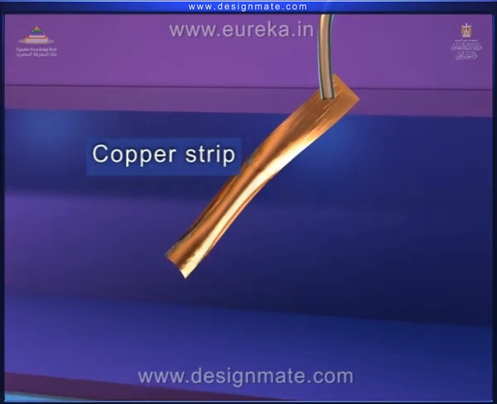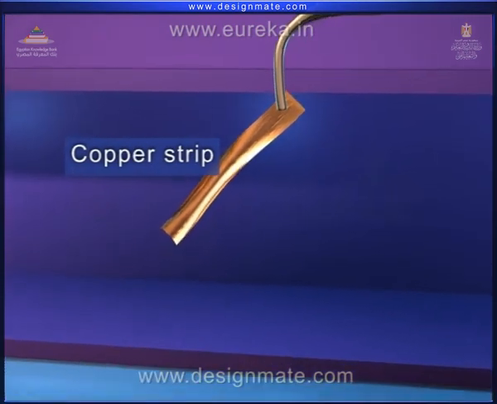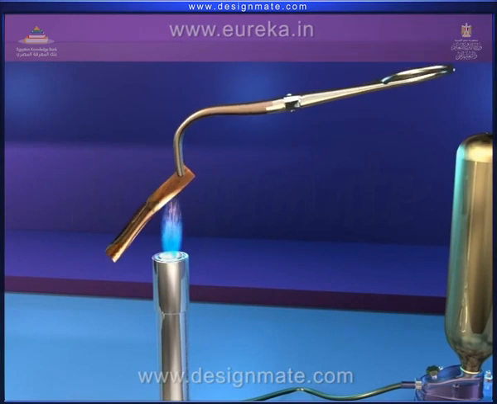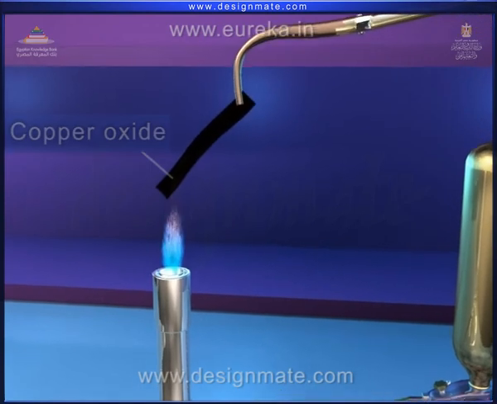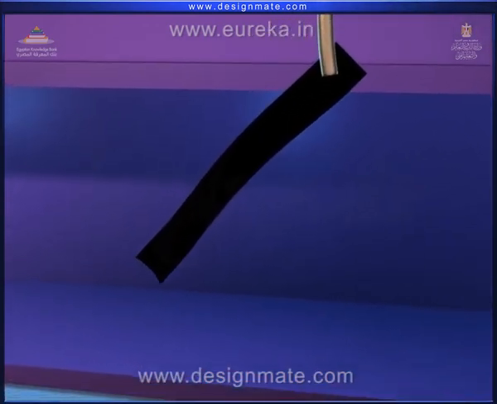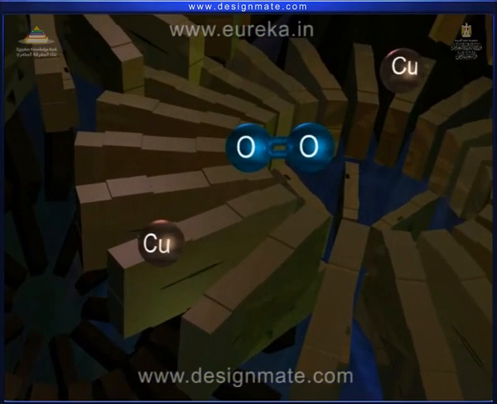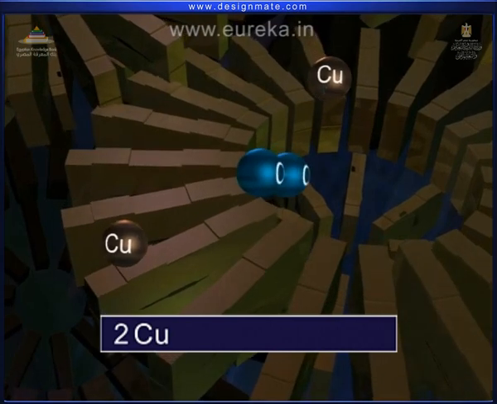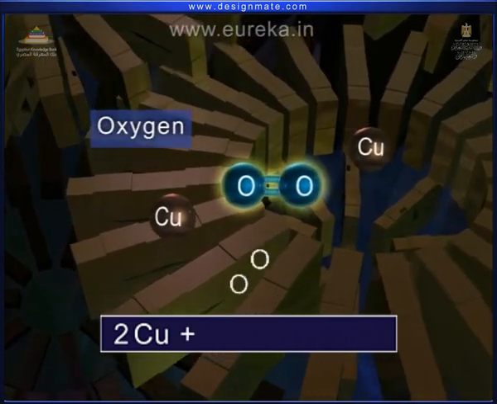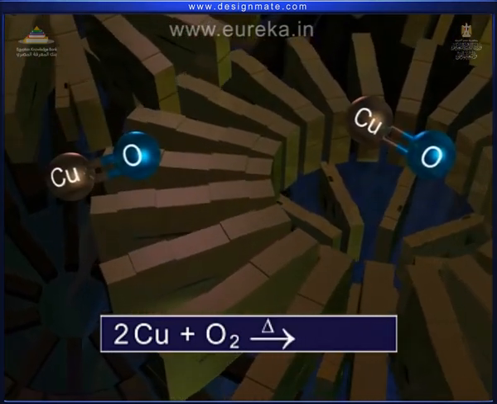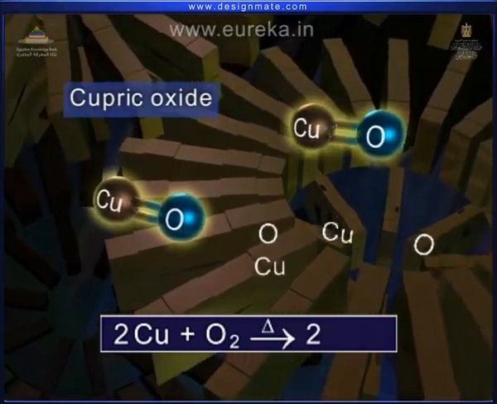Metals like copper form copper oxide. When a thin metal strip of copper is heated in the presence of air over a Bunsen burner, a black layer of copper oxide gets coated on the metal surface. Two moles of copper Cu, when heated in air, gives 2 moles CuO.